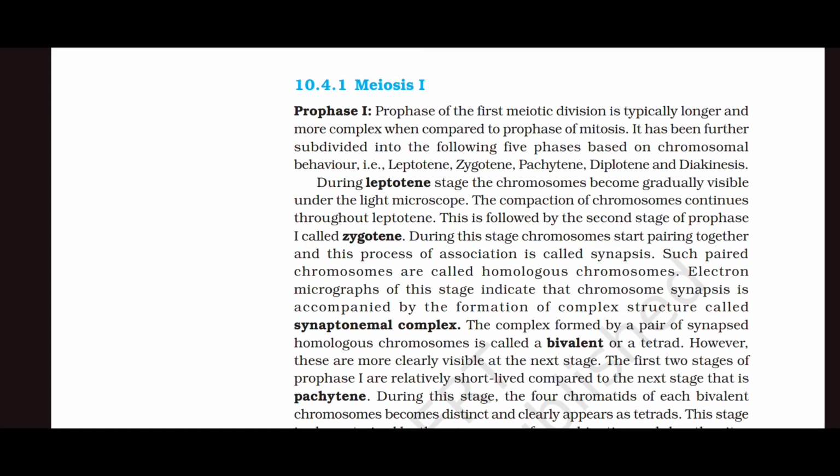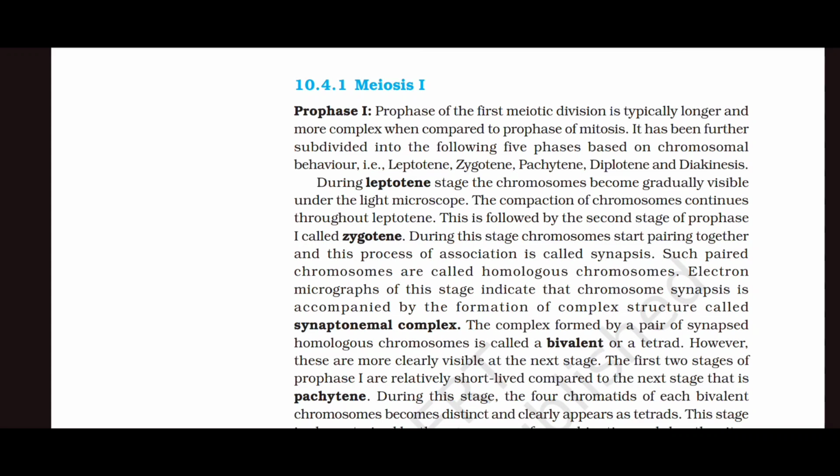During the leptotene stage, the chromosomes become gradually visible under the light microscope. The compaction of chromosomes continues throughout the leptotene. This is followed by the second stage of prophase, that is called zygotene. During this stage, chromosomes start pairing together, and this process of association is called synapsis. Such paired chromosomes are called homologous chromosomes.